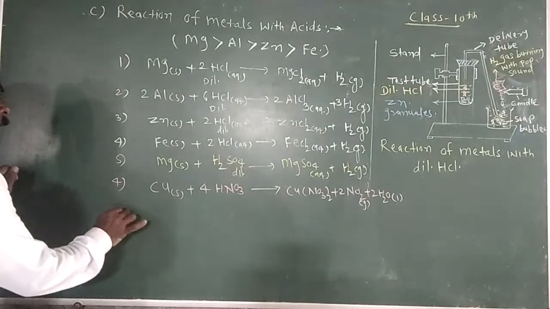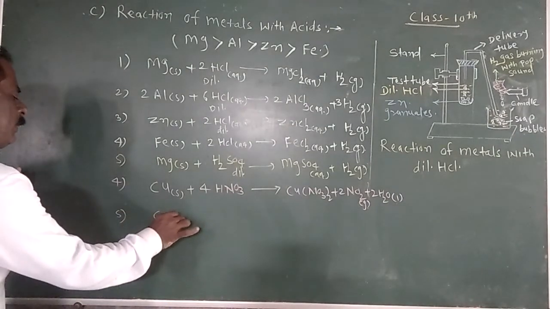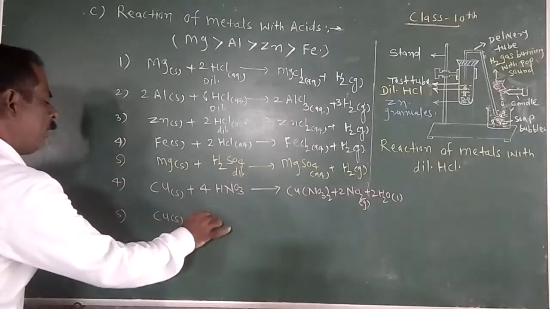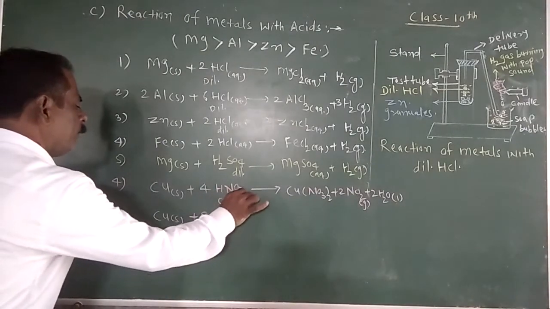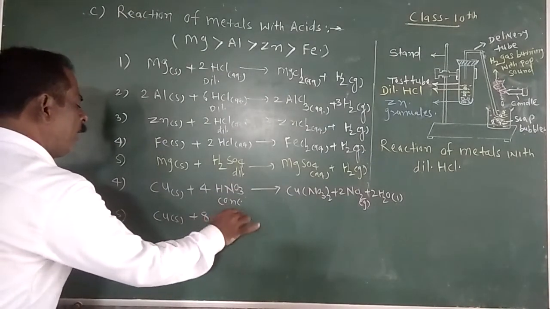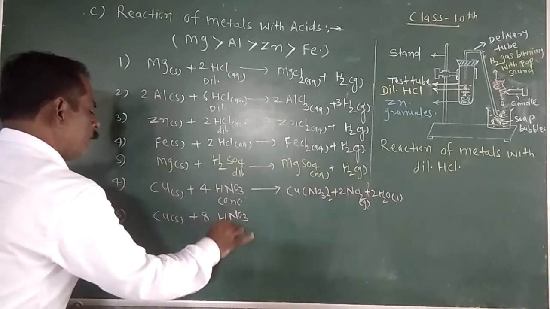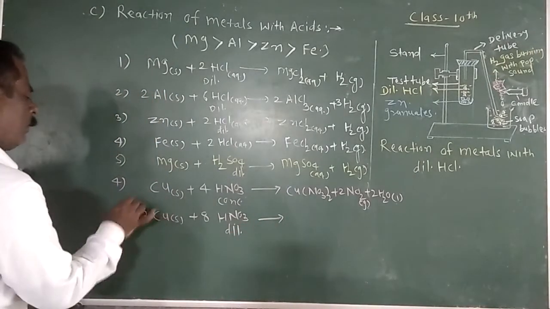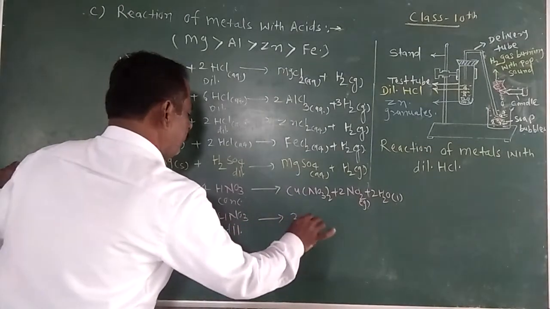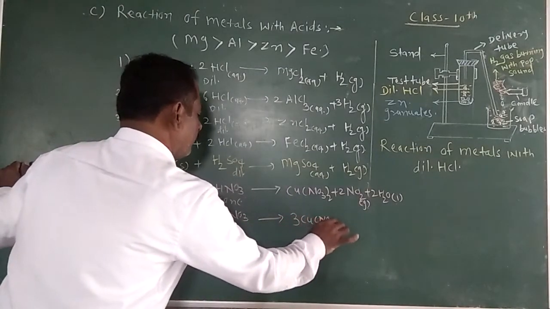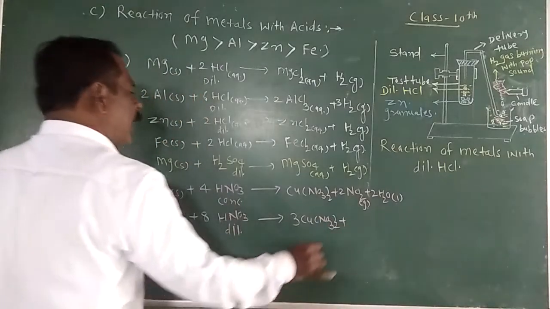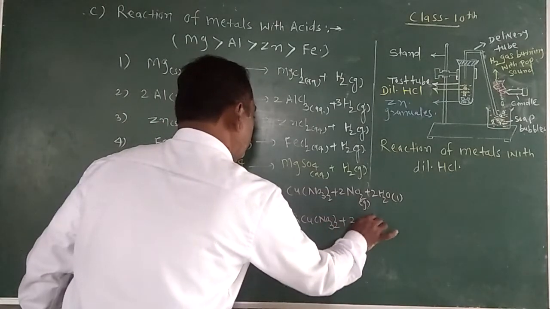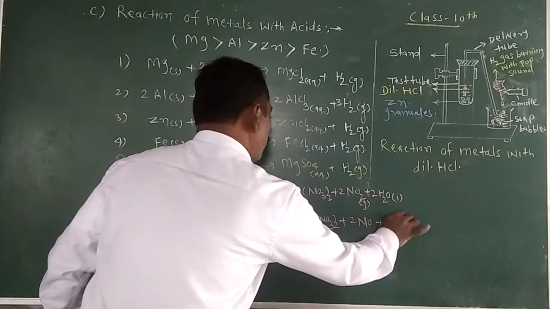If you take dilute nitric acid, when the same metal, copper, reacts with dilute nitric acid, then it forms again copper nitrate plus nitric oxide, NO, and a water molecule is formed again.